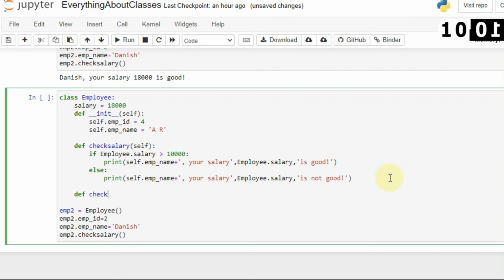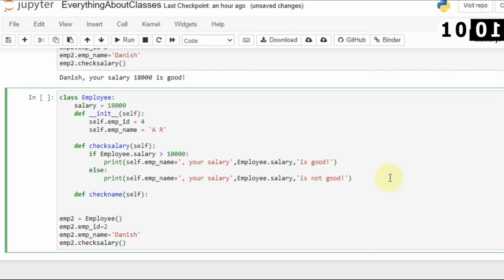Okay, so now let's say check name. Here I will pass a few parameters, and you can do all the things, whatever you want. So I will say if self dot employee name, not name, self dot employee name dot length. I want to check that if the length of the name is greater than 8, then it is a good name, otherwise it is a bad name. Or less than 8, then it is a good name, otherwise it is not. So I will say self dot employee name.